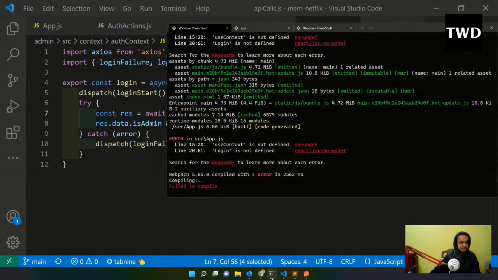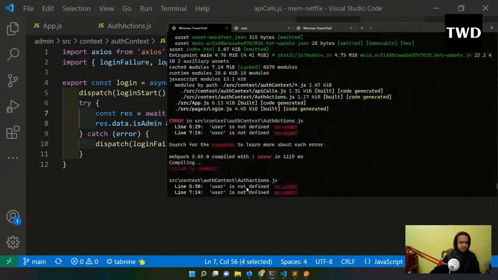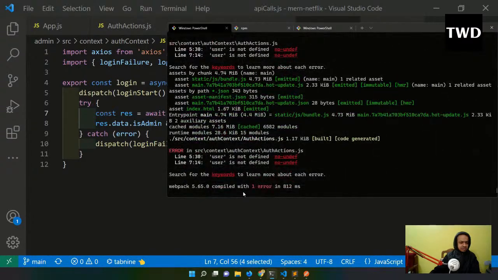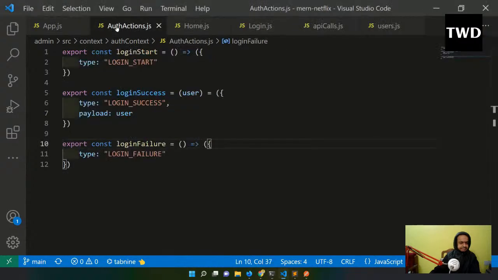Why is it giving me this? Auth context, auth action.js. This user is coming anyways.